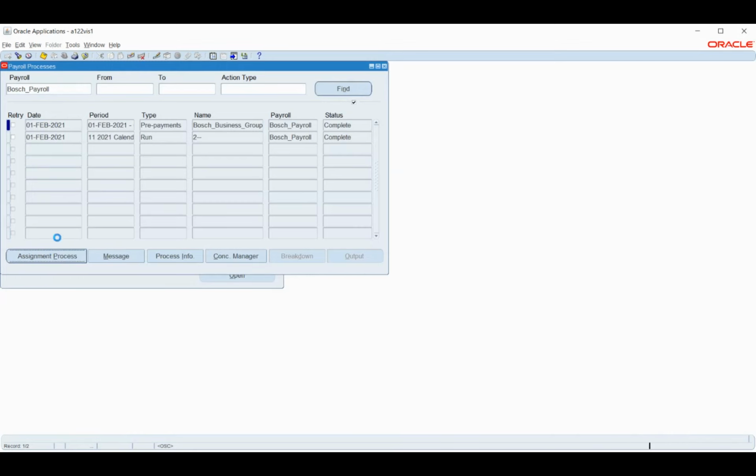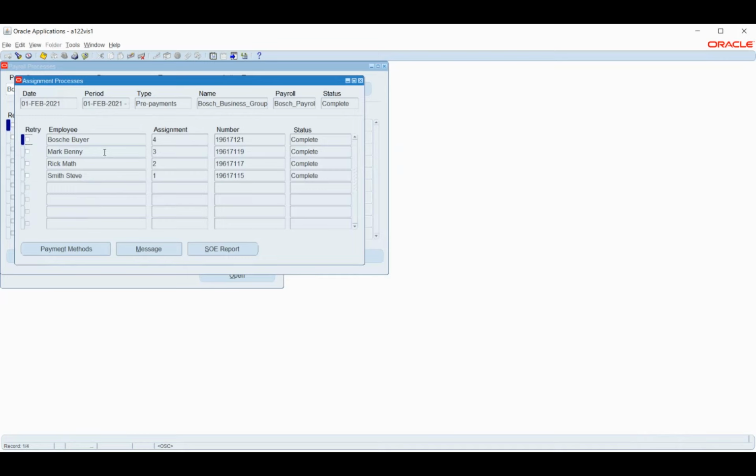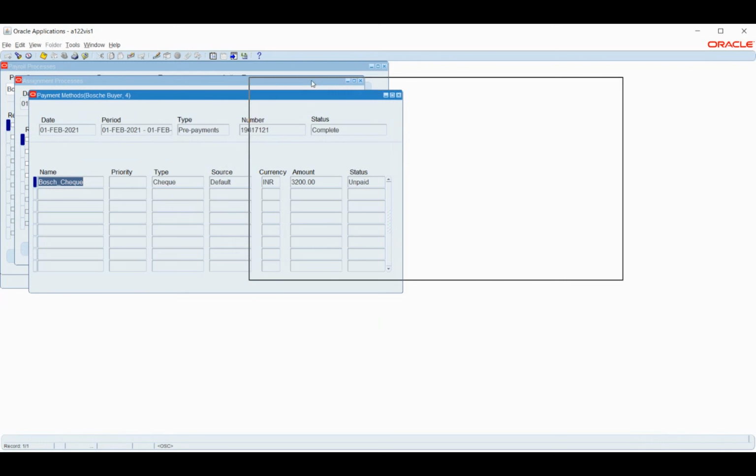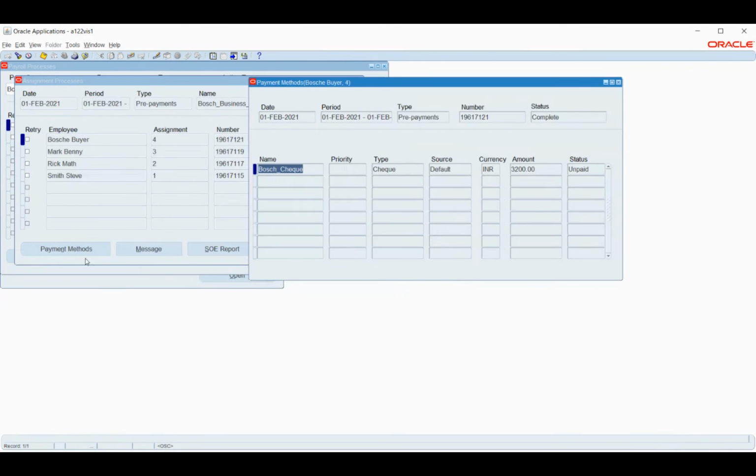And then we have the assignment process. So the assignment process is going to give us the overall details and other things. Okay. And if I want to see the payment method that I'm using for this particular employee, I can click this option called payment method, and this is going to give me the relevant details. So what is the payment method that I'm using? That is check. So check is the payment method that I'm using for this particular employee.